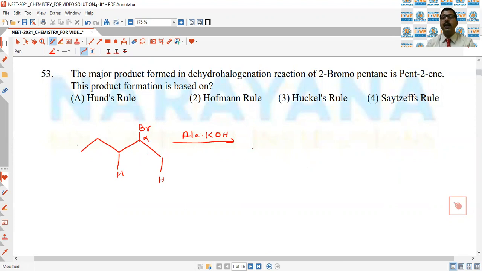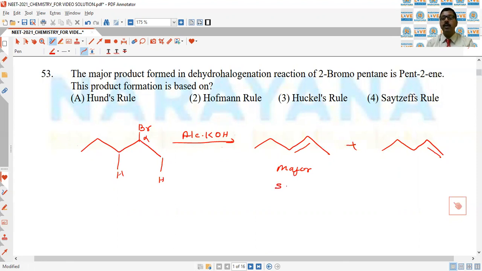That is why in dehydrohalogenation two products are possible, pent-2-ene and pent-1-ene. This pent-2-ene is the major product because of more hyperconjugation and more stability of the transition state formed during E2 elimination reaction.